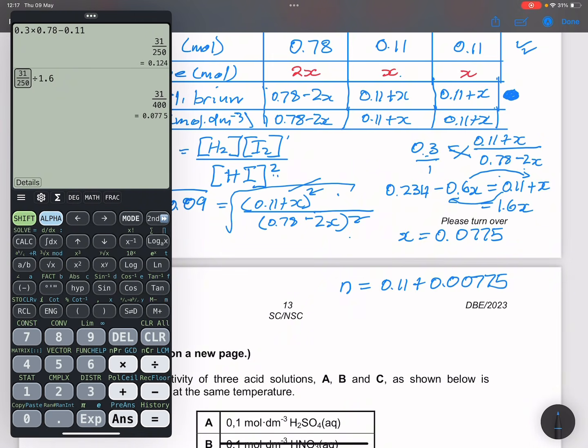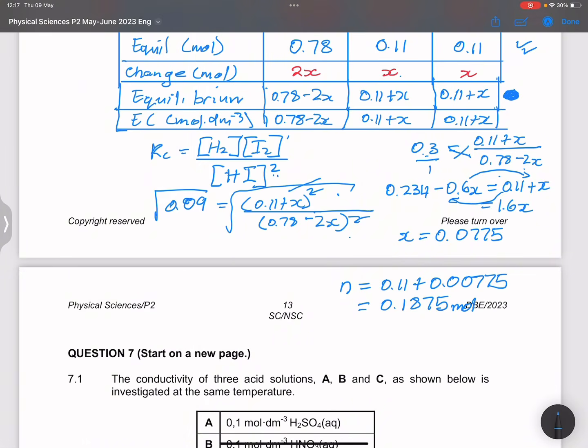I'm going to add 0.11. Please, you can verify if this is correct. So that's 0.1875 moles.